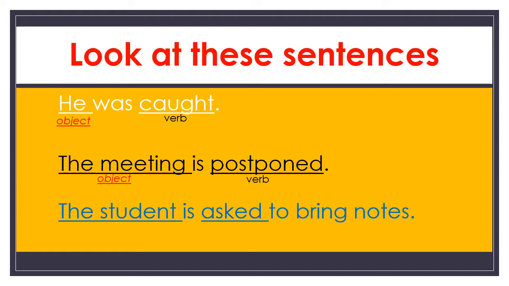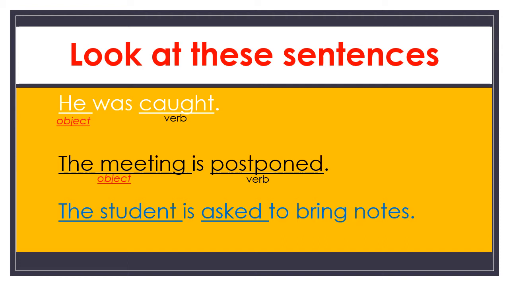It is not mentioned in the sentence. It is not given. It is unknown. Here, the subject is missing. In the first and second sentences, only object and verb are given, but the subject is missing.